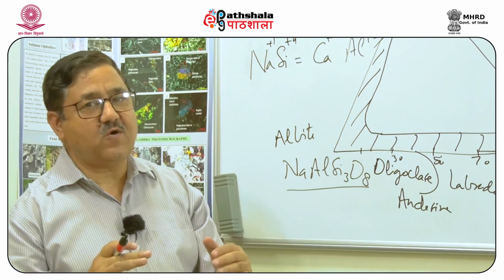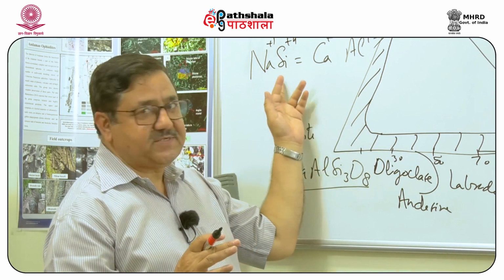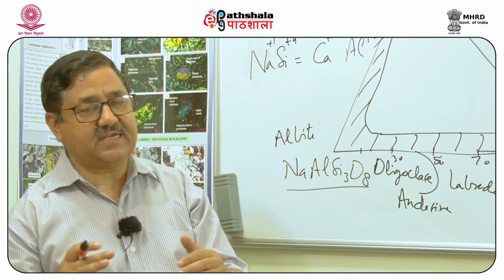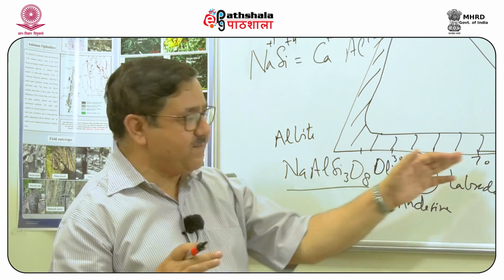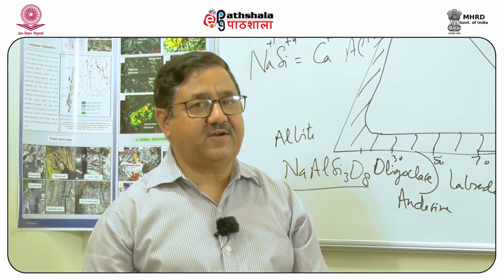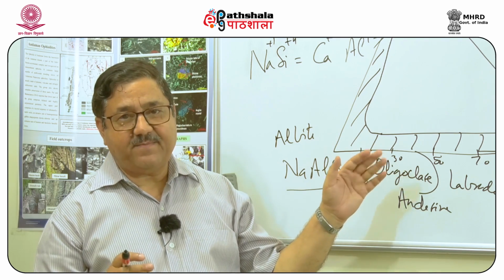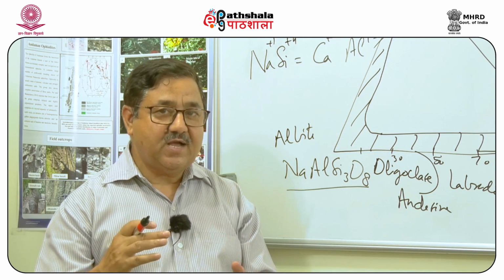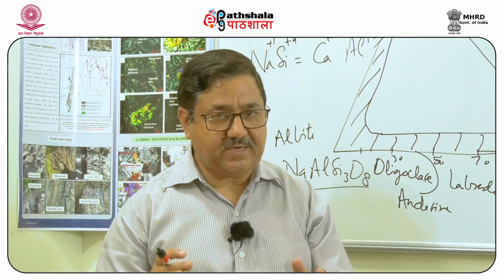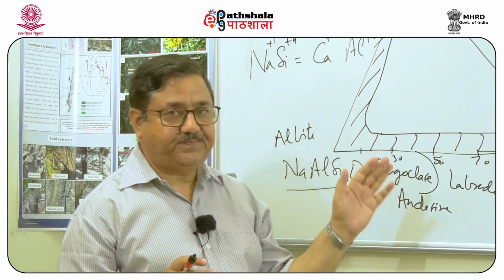As the melt cools down, and if the cooling is slow enough, there will be a coupled substitution with an increasing amount of sodium entering into the structure, and one will have any amount of any of these variants present in the finally solidified rock, and that will be controlled dominantly by temperature. So, therefore, in one way it can be used as a thermometer or a geothermometer to interpret the temperature of formation of rock.